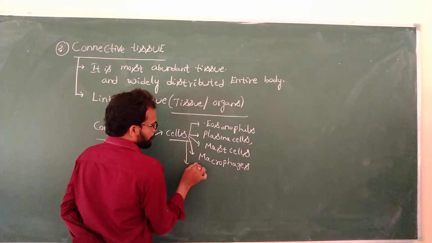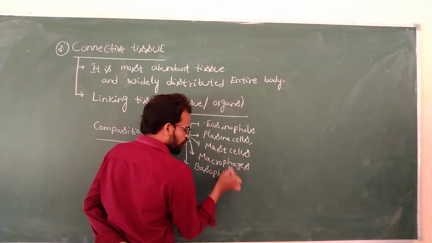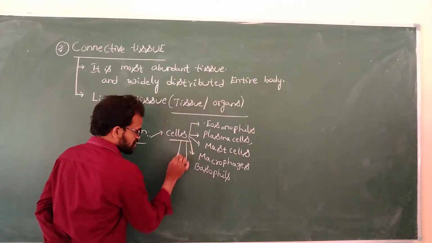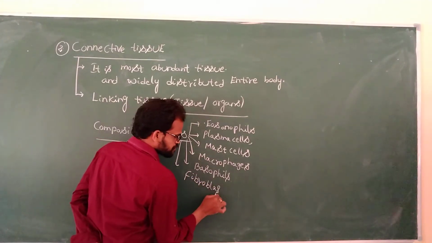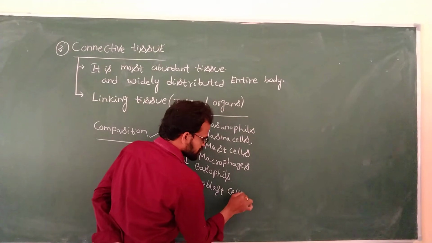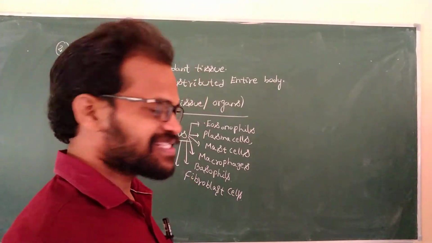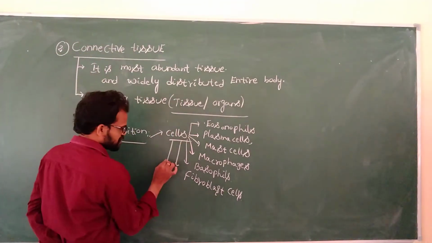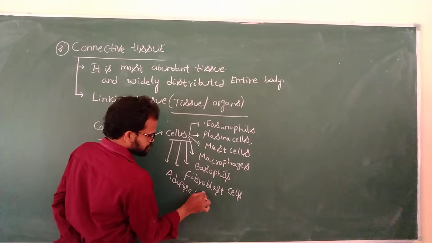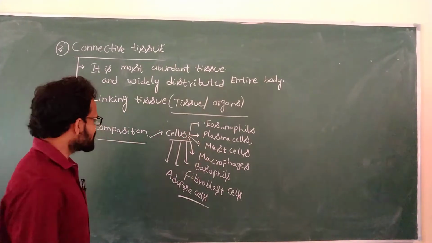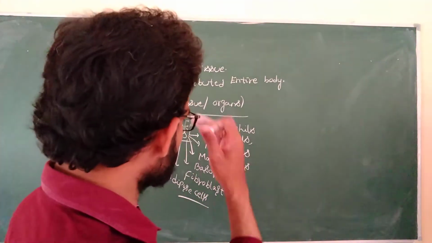Next one, basophils. Next is fibroblast cells and adipose cells. All these cells are present in the connective tissues. The tissue means a group of cells.